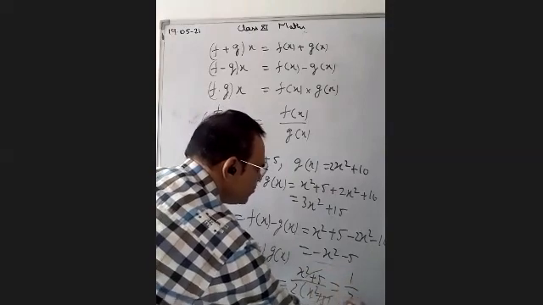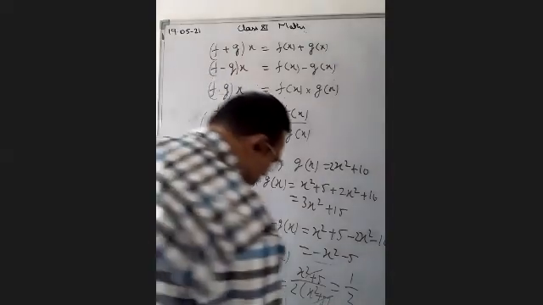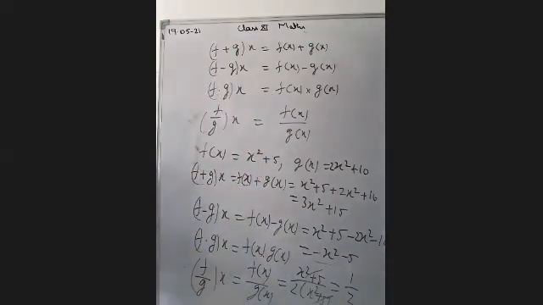The answer will be 1 upon 2. So I have told you how the operations are possible. These are the sum, difference, product, and division of two functions. As you have done algebraic operations in smaller classes, this is similar.